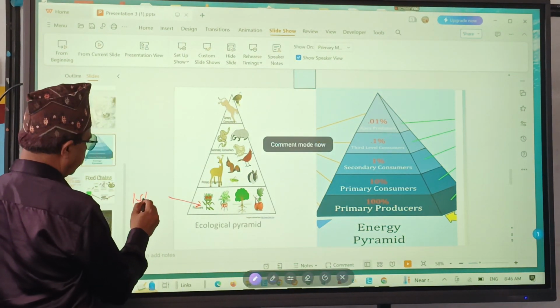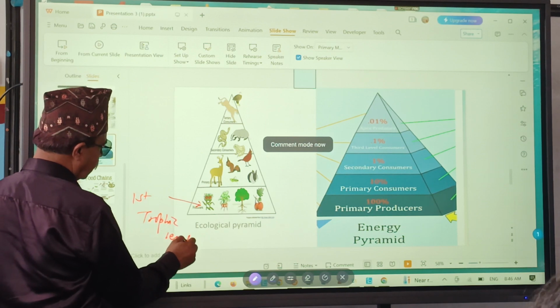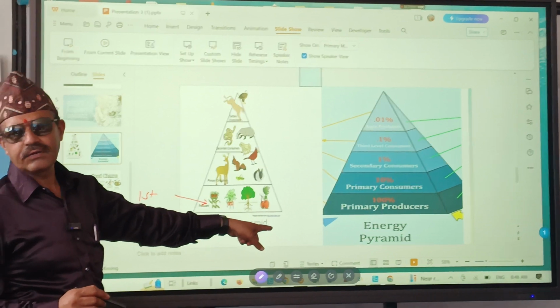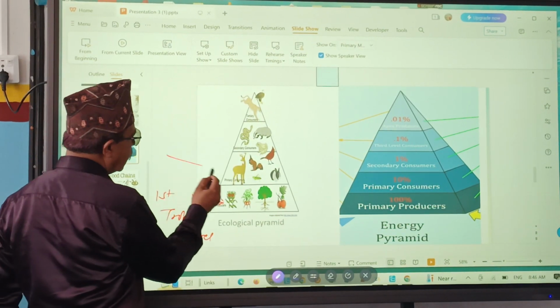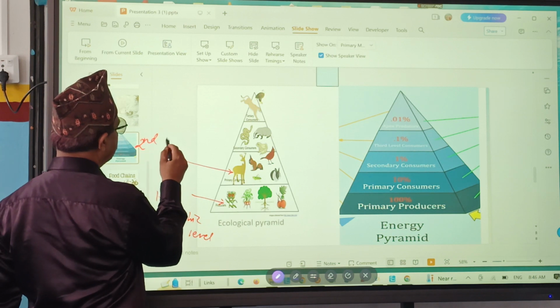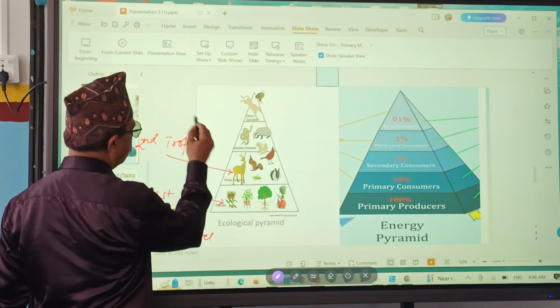first trophic level. What is this? Producers always lie at the first trophic level. Producers are eaten by primary consumers. They are at the second trophic level.